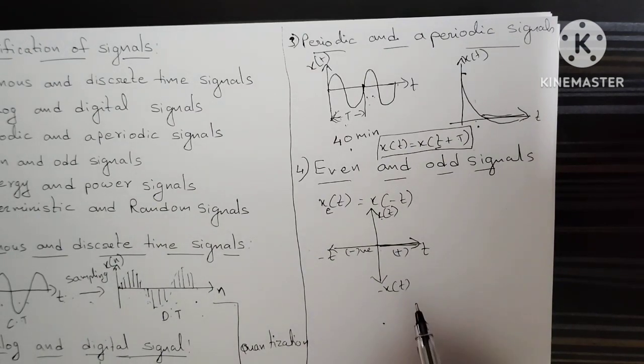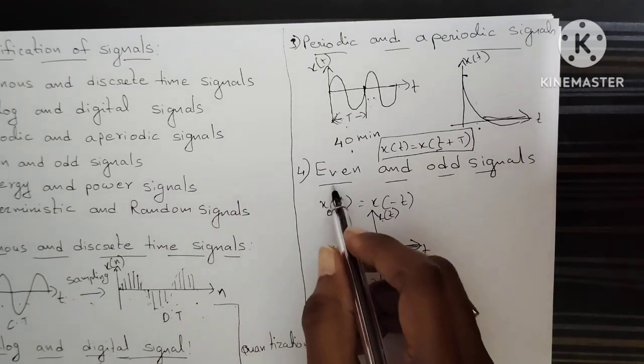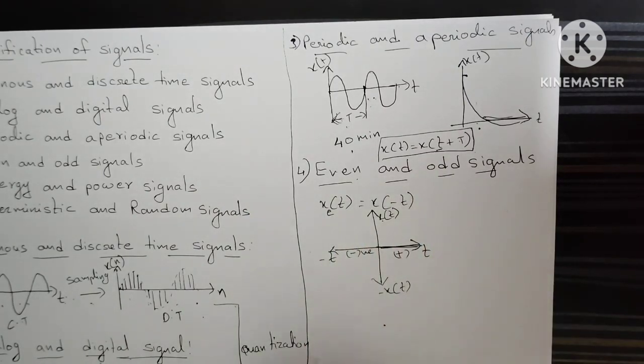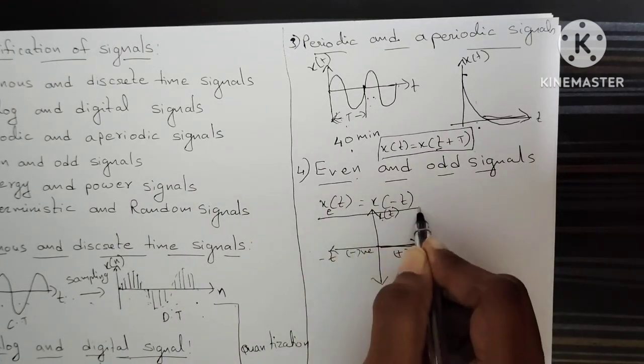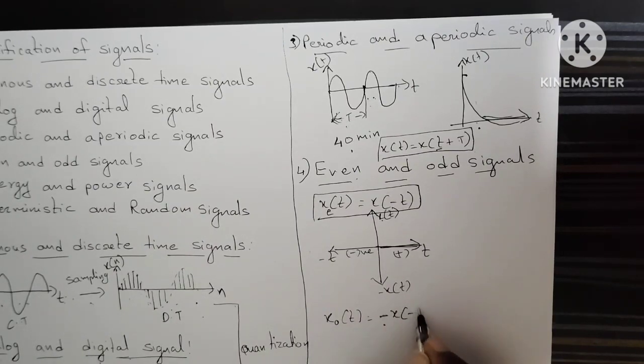Now let us see the condition for even and odd signals. This is the condition for an even signal. Now what is the condition for an odd signal? xo of t is equal to minus of x of minus t. So for an odd signal, inversion of the time axis also inverts the amplitude of the signal. That is the condition of an odd signal.